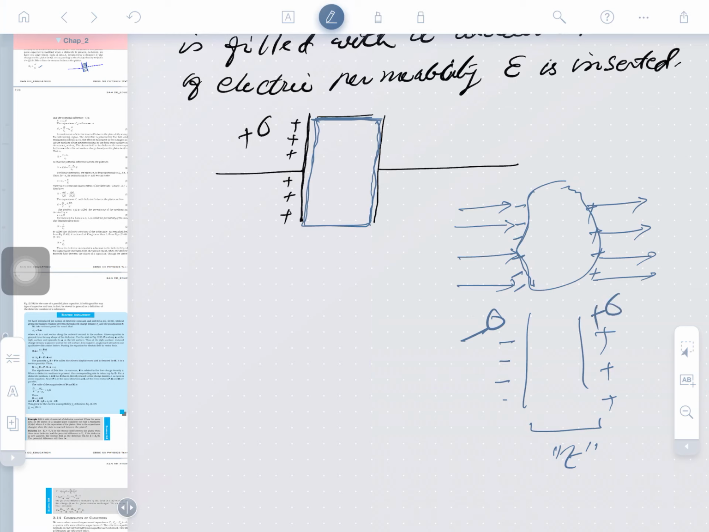So what will happen here? There will be negative density on the outer side here, and positive here. We can understand this in a very simple way, okay guys. So you may see one capacitor is developing right now, and the second capacitor is developing here.